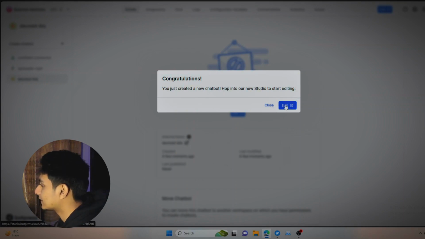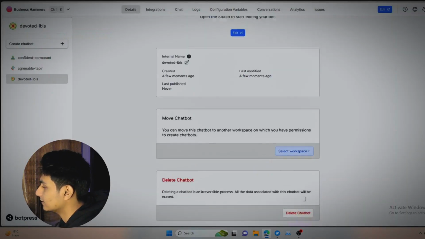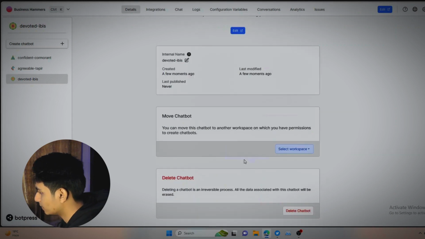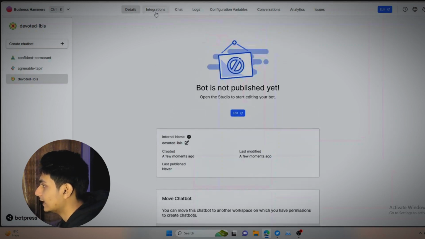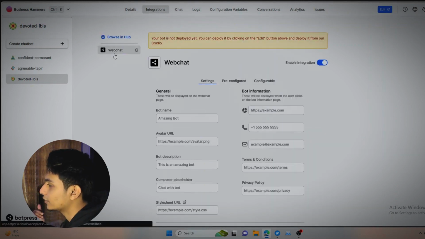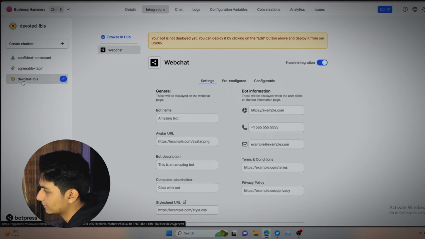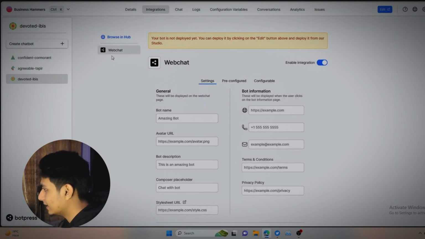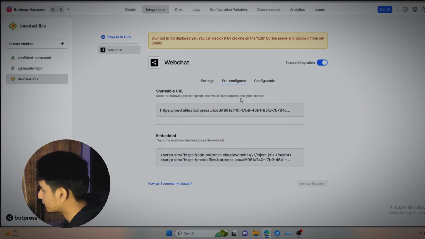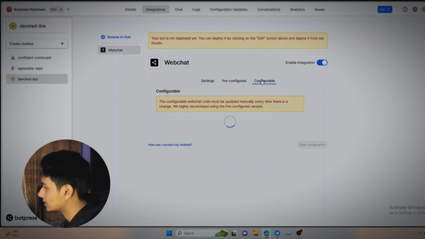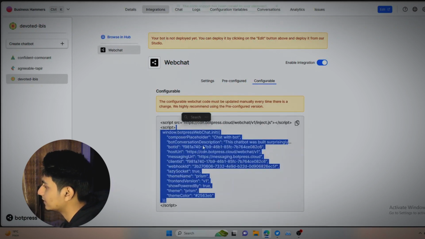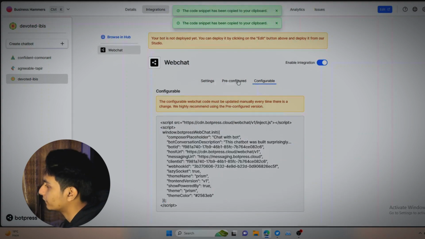You can just go to the edit part, but I'll give you a basic intro of this. This is the details of your bot. Here is integration, where you can connect your bot. This is the bot, with a random name they just provided. They have given us the web chat integration part. After we build the chatbot, we can copy this code and paste it into our HTML code, and it will just start running. This is actually configurable code, and this is pre-configured code.